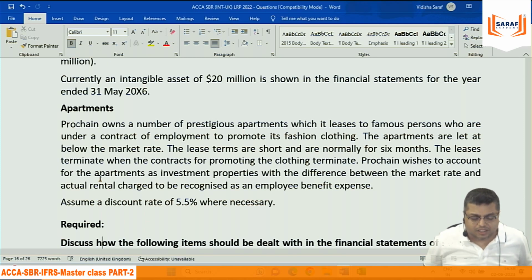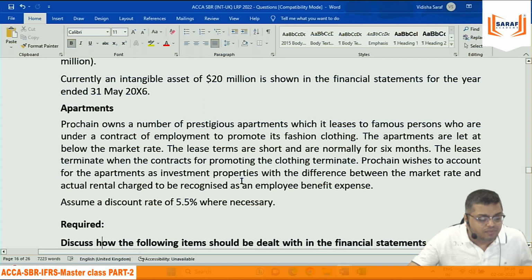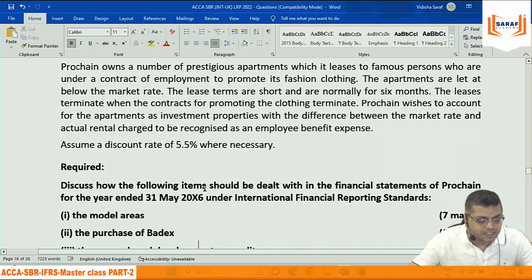This is not an investment property because given to employee. So if it is any property which is used for business purpose, then it cannot be treated as investment property. Since it is given to employee only for the business purpose, then in that case it is IAS 16 only. उतना ही ज्यादा तो कुछ लिखना नहीं है. And you cannot record this employee benefit as an expense. Whatever the difference in the rent, that we cannot record as an expense.